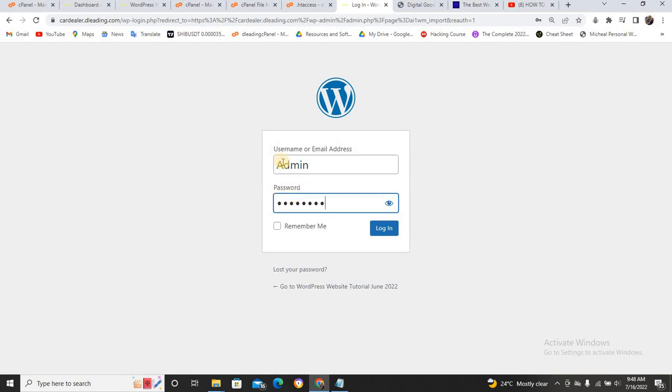Your own admin must start with a capital letter. So just use the same password as password. Can you see like that? So click on remember me. You can change the password if you like after this training. After you log in, you can change the password rather. So you just click on login.